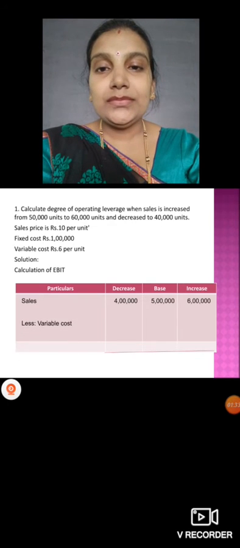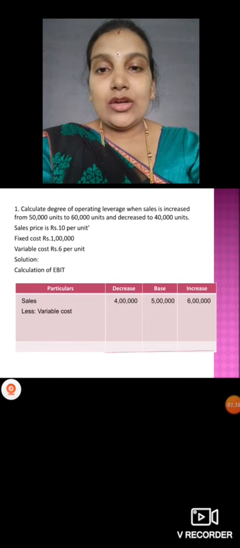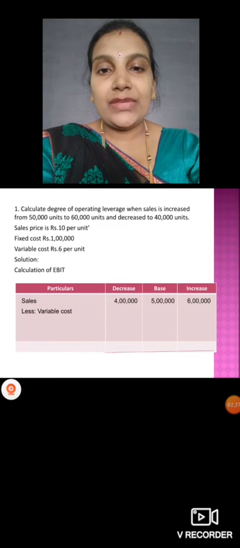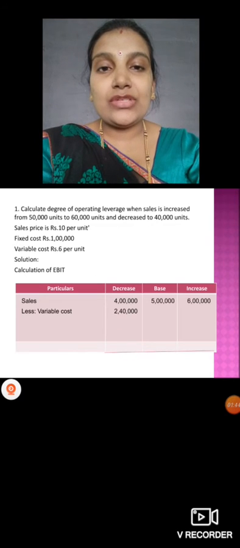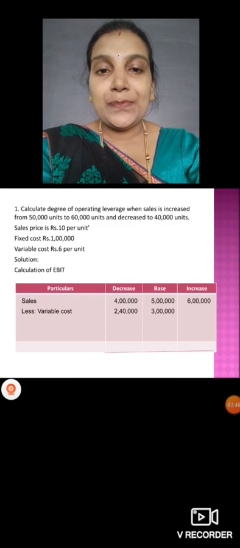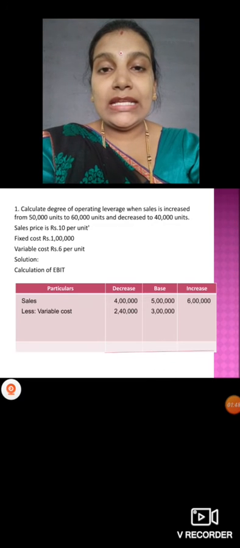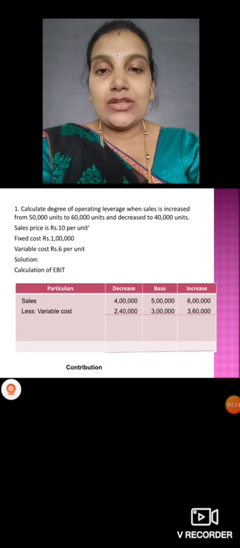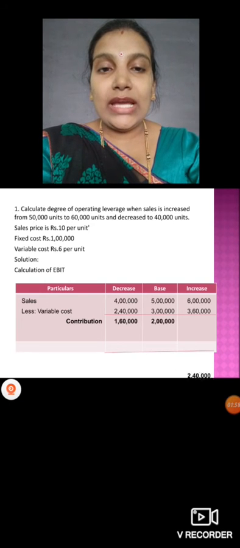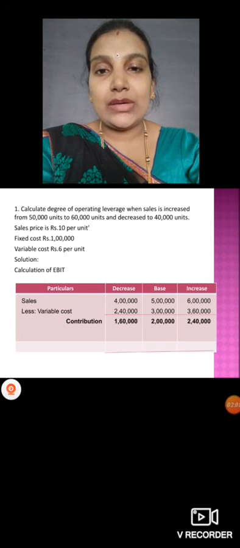Less variable cost, rupees 6 per unit. So decrease 40,000 units into 6, 2,40,000. For base 50,000 units into 6, 3 lakh, and for increase 60,000 units into 6, you will get 3,60,000. So how much will we get as contribution now? 1,60,000, 2 lakh and 2,40,000.